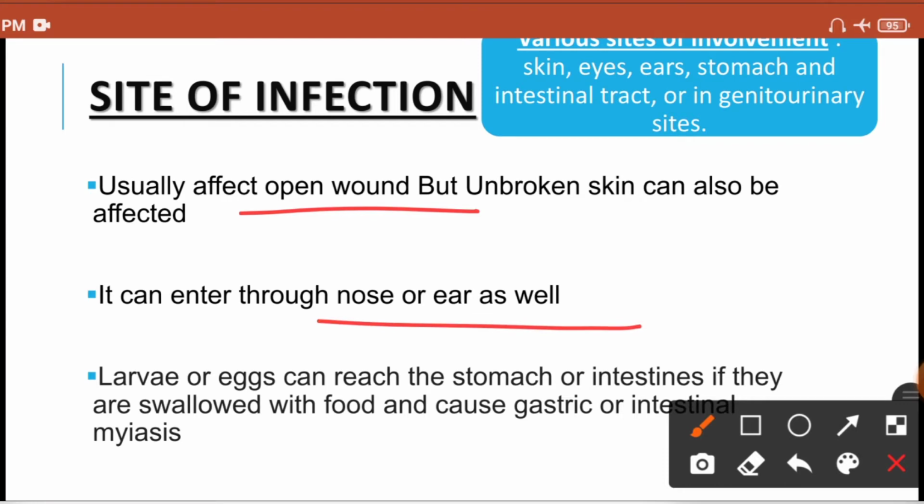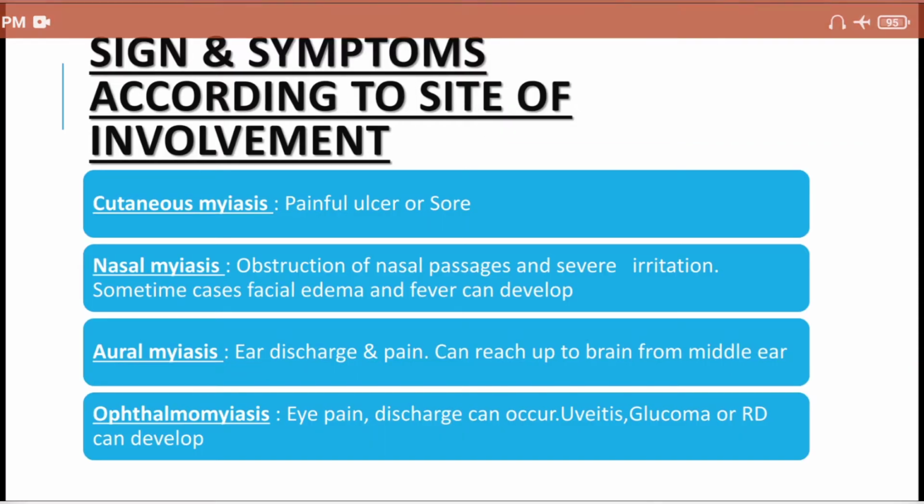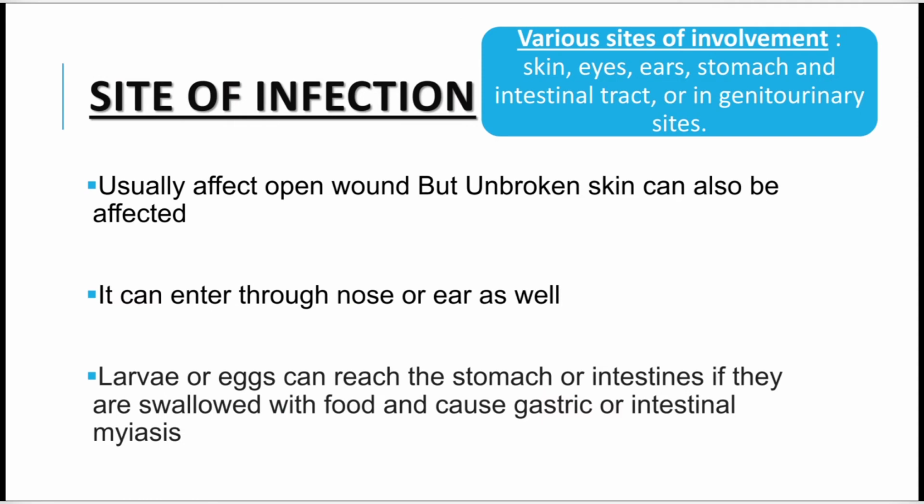And if you have swallowed contaminated food with eggs or larvae of these maggots, then it can reach your stomach and intestine, and you can have myiasis infection in the gastric and intestinal area as well. So various sites of involvement could be the skin, eyes, ear, stomach, intestine, or genitourinary tract. These are the various sites of involvement by the maggots.